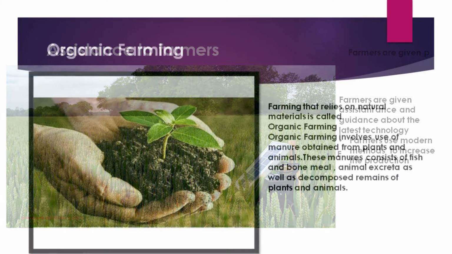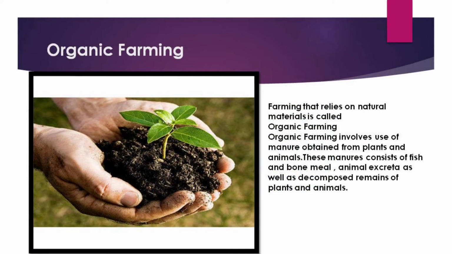Next slide is about organic farming. Now, what is organic farming? Organic farming means farming that relies on natural materials. It is a form of traditional agriculture. In this method, the nutritive substances in the soil are retained. The organic pesticides used in this method have no harmful effects on those who eat the produce. The grain grown by this method is nutritious and also good to taste. That is why farmers have begun to opt for organic farming methods.